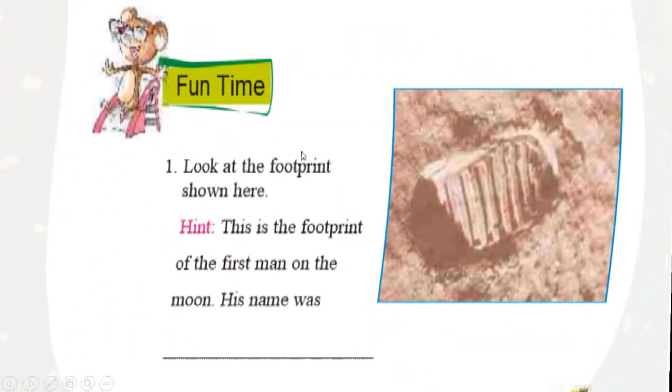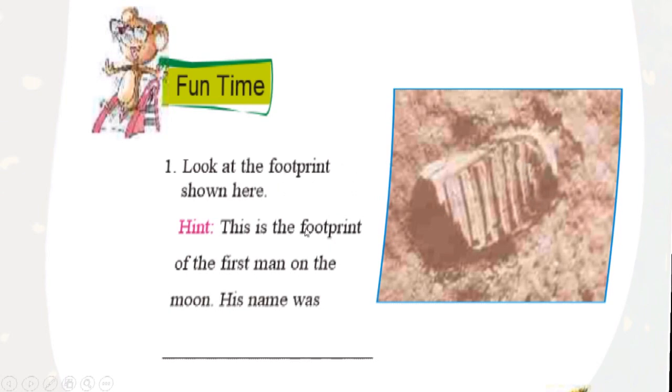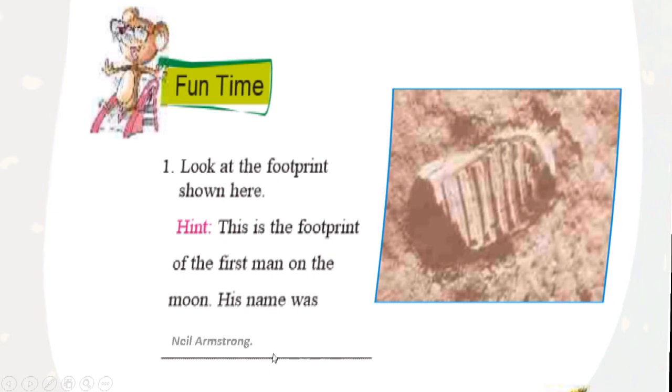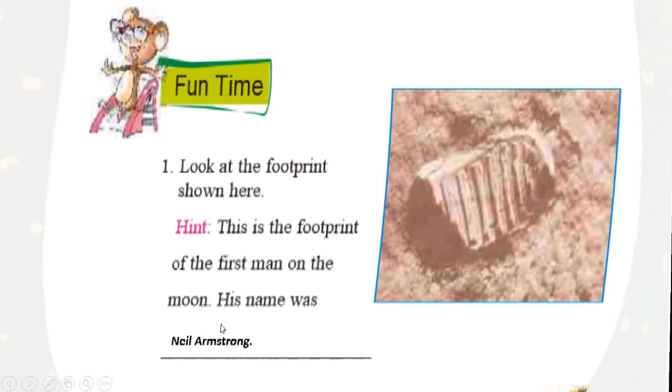Let us see fun time. Look at the footprints shown here. So these are the footprints, we can see them properly. Hint: this is the footprint of the first man on the moon. His name was... So this is the footprint on the moon. So who was the first person who walked on the moon? And he was Neil Armstrong.